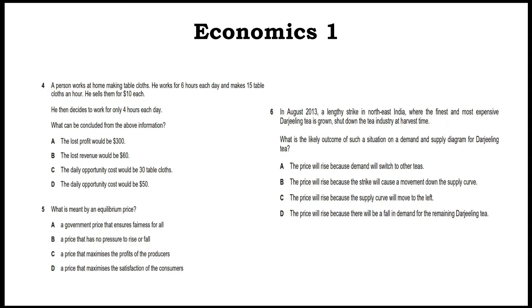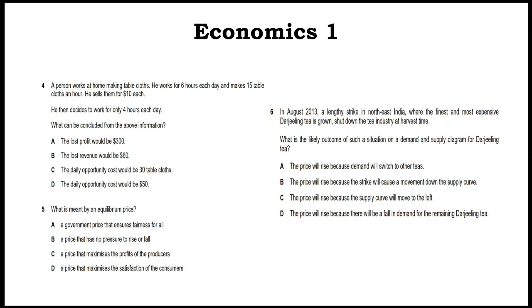Then, the sixth one: in August 2013, a lengthy strike in northeast India, where the finest and the most expensive Darjeeling tea is grown, shut down the tea industry at harvest time. So if at harvest time there is a strike, this means the supply will fall. If the supply is going to fall, the price will rise.